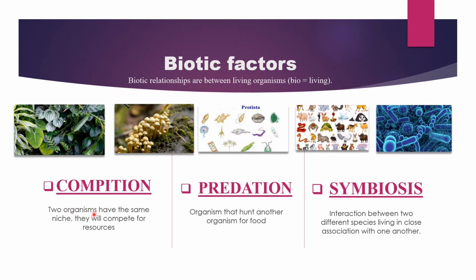Competition occurs between two organisms that have the same niche. A niche is the role the species plays in a community, and it includes the type of food it eats, where it lives, where it reproduces, and its relationships with other species. So each species occupies a niche in the community. So niche describes the role an organism plays in a community.